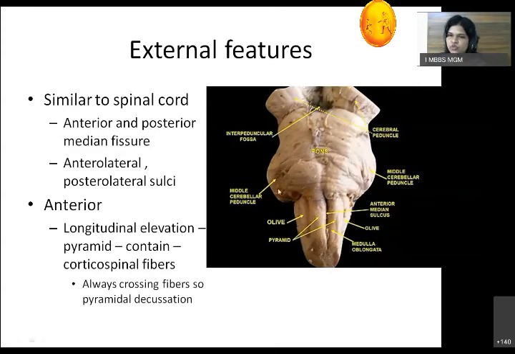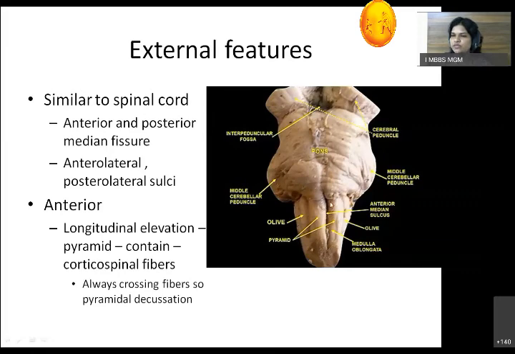In between these two, there is a sulcus called the anterolateral sulcus, through which the hypoglossal nerve emerges out. Okay? Behind the olive, there is a posterolateral sulcus through which the 9th and 10th nerves come out. So that is seen on the ventral surface.